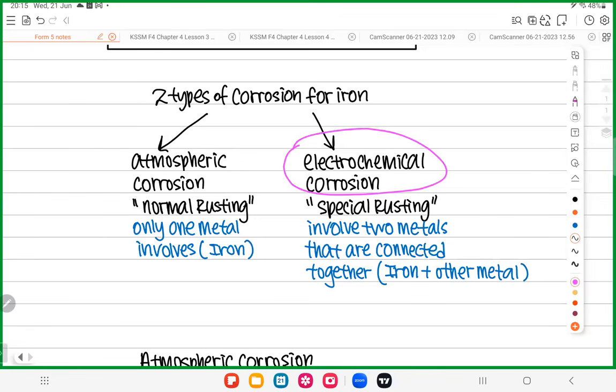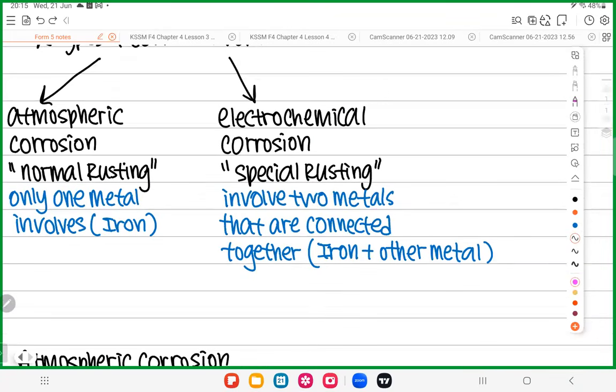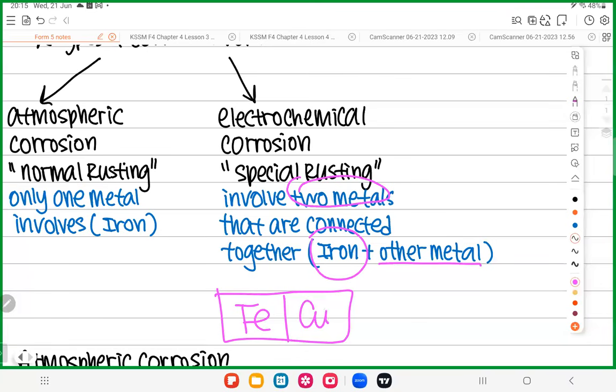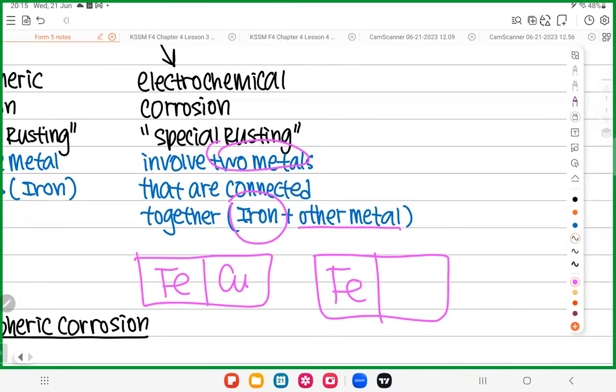The second type of corrosion is called electrochemical corrosion. How do we know the question is electrochemical corrosion? When you have two metals. These two metals must be connected together. I will talk more about this connection later. One of the metals must be iron, paired with another metal. For example, iron combined with copper, two metals, is electrochemical corrosion. Iron combined with zinc, two metals, is electrochemical corrosion.